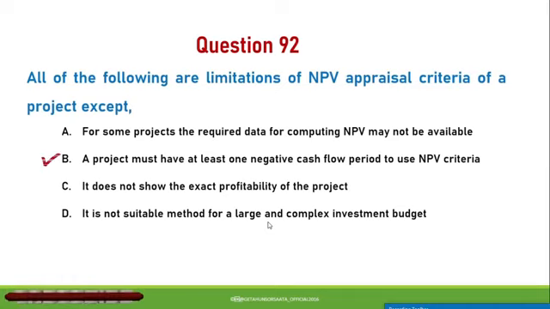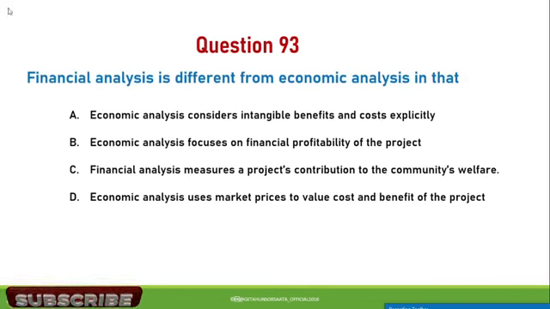So here, all are the limitations of net present value appraisal criteria of a project except this: a project must have at least one negative cash flow period to use net present value criteria. This is not the limitation, but the others are the limitations of net present value appraisal criteria for selecting a project.